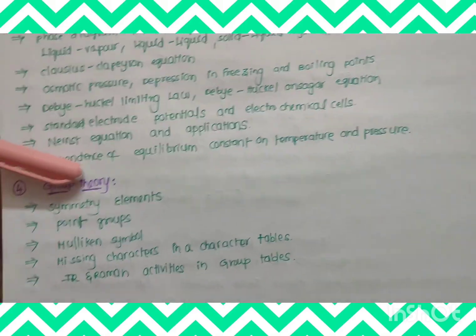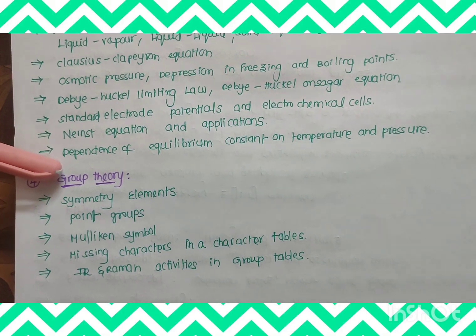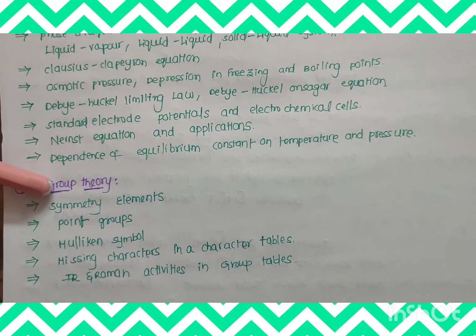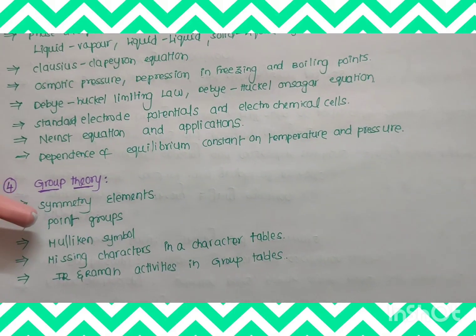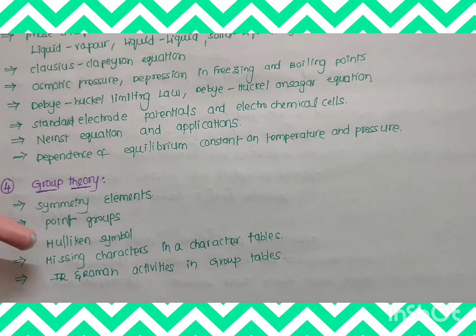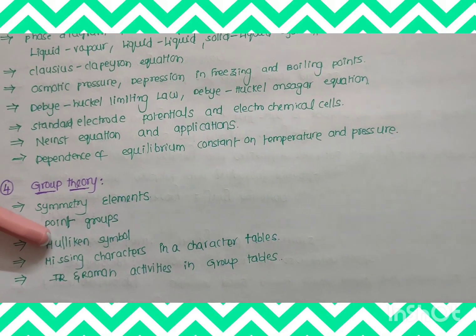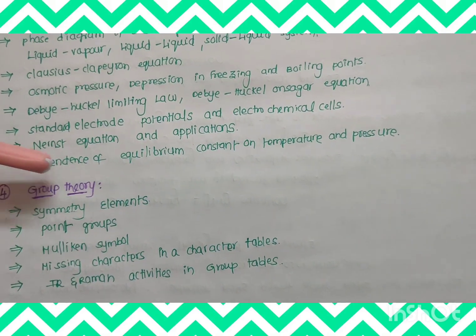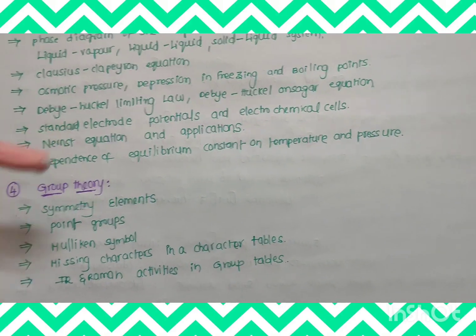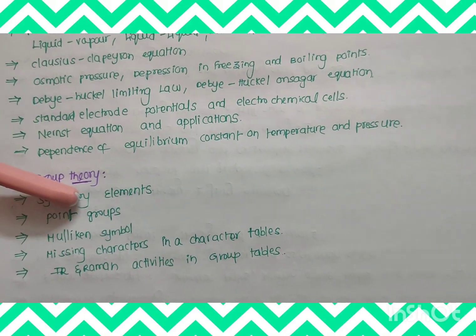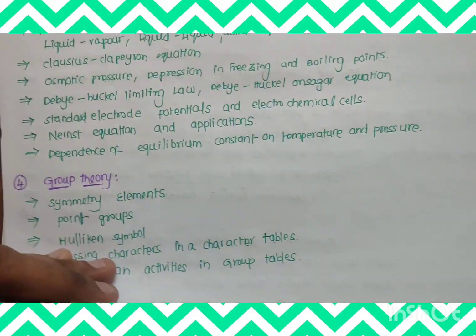And then group theory. Group theory is the smallest unit and also a very important unit in GATE chemistry. In group theory: symmetry elements, point groups, Mulliken symbols, missing characters in character tables. That means they give one character table with some of the elements missing, and we have to find the elements asked in the examination. Then IR and Raman activities from the character tables. This is the important area.